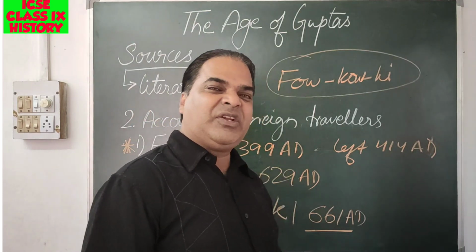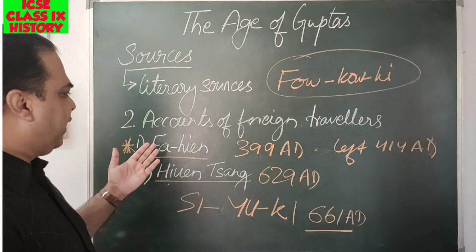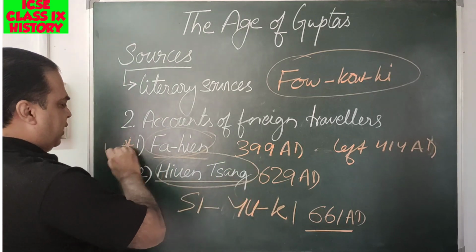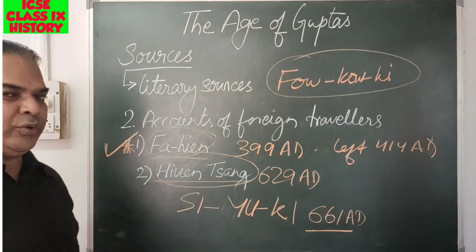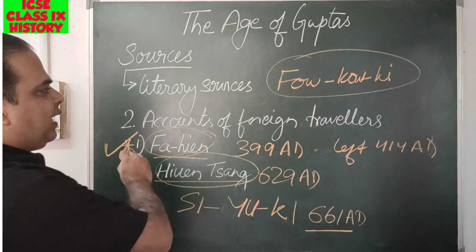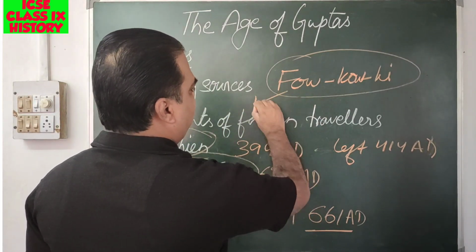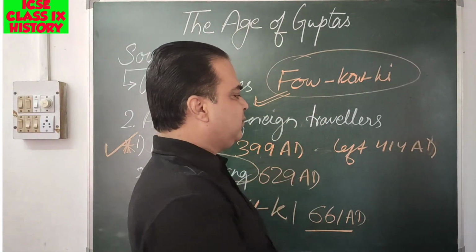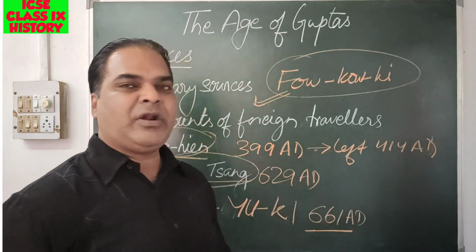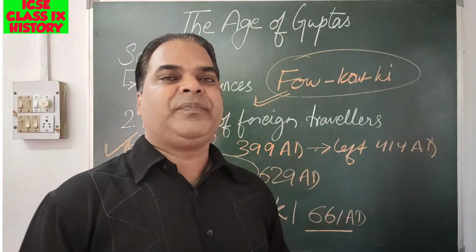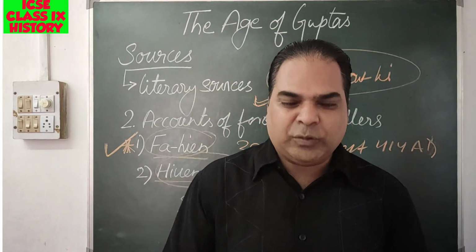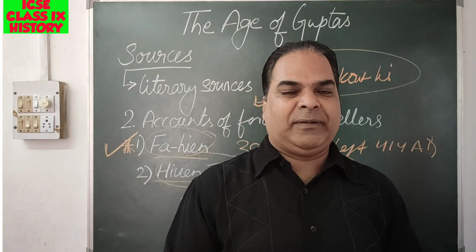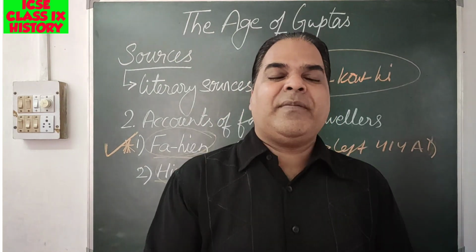So this is all about the literary sources. The first one Kalidasa, second one we can see Fa-hien, Huangshan. This one is to be noted properly. We have to go through it properly. He has written a book called Fokoki. He came to India in 399 AD and left in 414 AD. So this is all about the beginning of the Gupta period, or we can say we are trying to enter into the phase of the Gupta Empire.